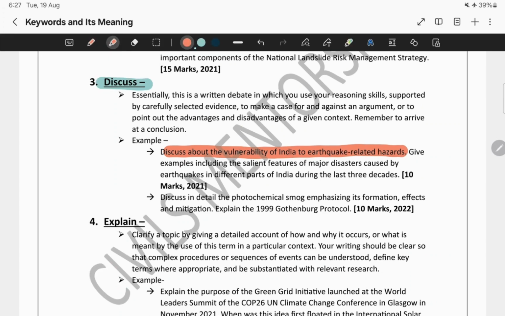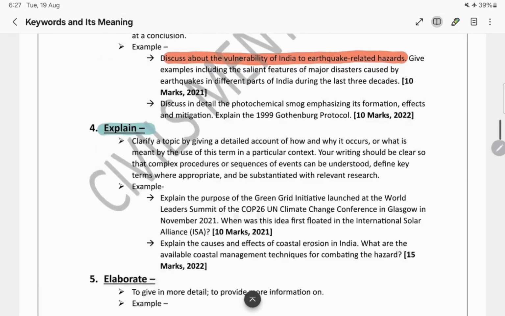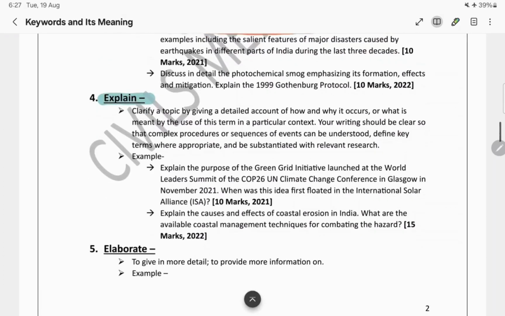Next comes explain. So from the word only we can suggest what this means. Explain is slightly deeper than describe. Okay. So what was describe? Now describe means you are giving an introduction where you are writing any data or any recent incidents, and thereafter you are writing pros and cons or for and against, and you are concluding it.